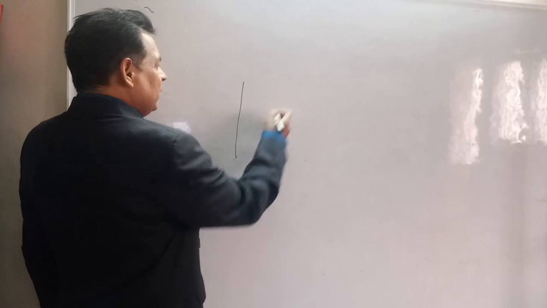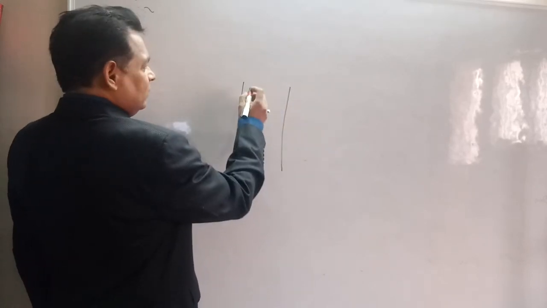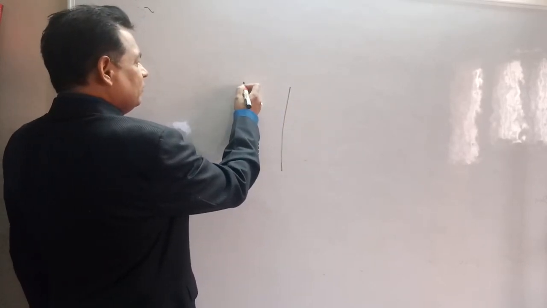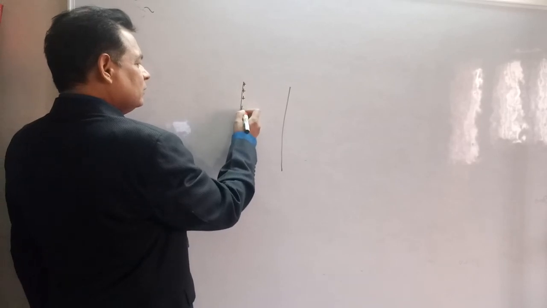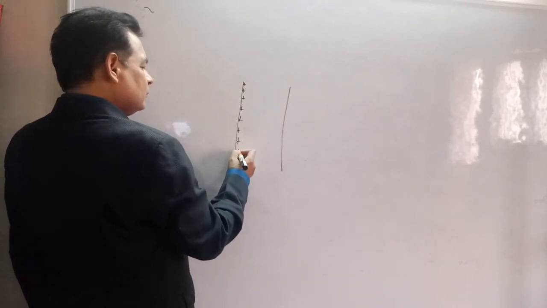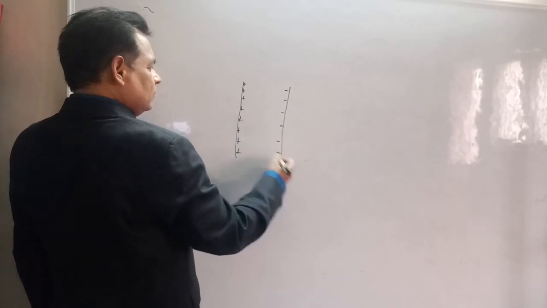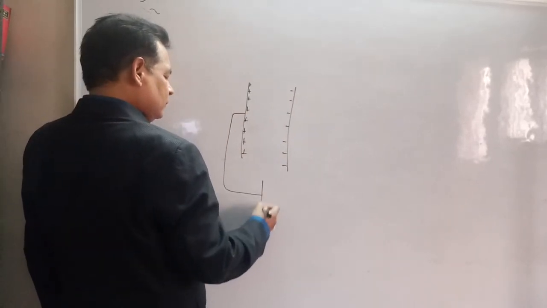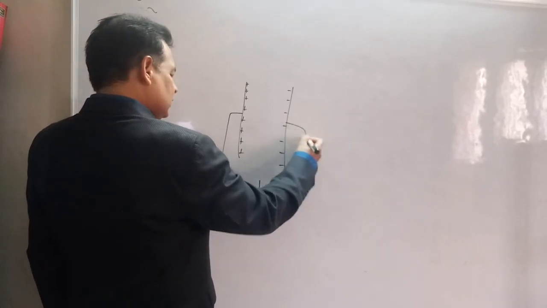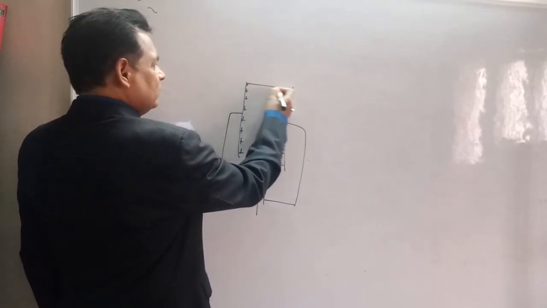So still battery is connected and we have inserted dielectric between two plates.